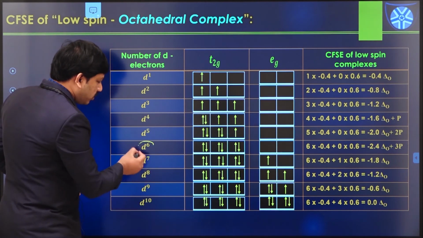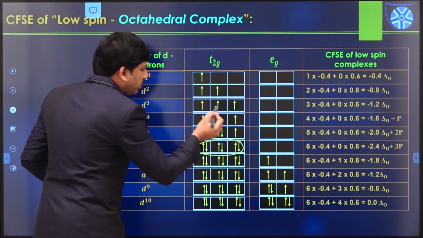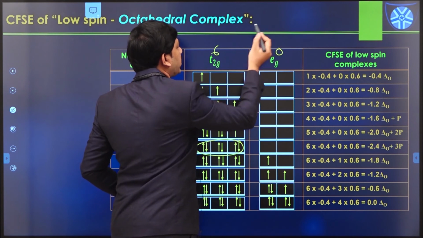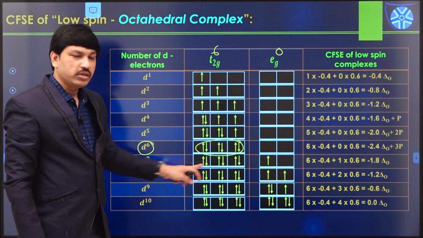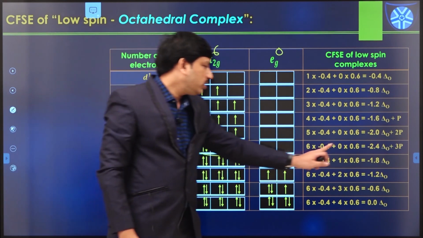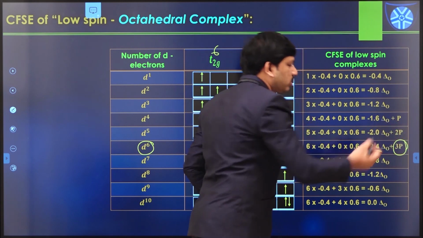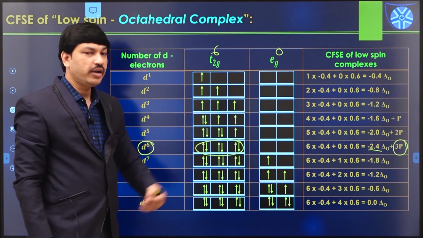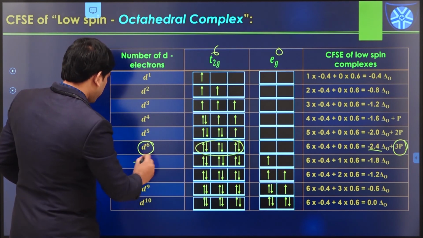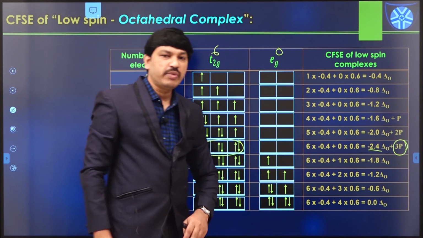Similarly, in the case of d6, all 6 electrons enter into the t2g level only, and the eg level is 0. How many pairs are possible in this case? 3 pairs are possible. So if we calculate the CFSE value, that is -2.4 delta naught, plus 3P also. 3P indicates that 3 pairs are available in this case. Like this, d7, d8, d9, d10 can also be calculated in the same manner.